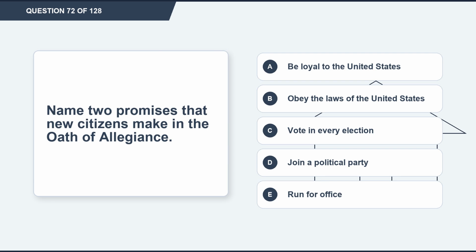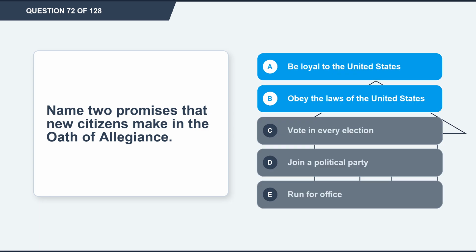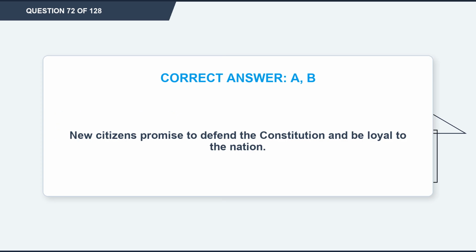Question 72. Name 2 promises that new citizens make in the Oath of Allegiance. Option A, be loyal to the United States. Option B, obey the laws of the United States. Option C, vote in every election. Option D, join a political party. Option E, run for office. The correct answers are options A and B. Option A, be loyal to the United States. Option B, obey the laws of the United States. Explanation. New citizens promise to defend the Constitution and be loyal to the nation.